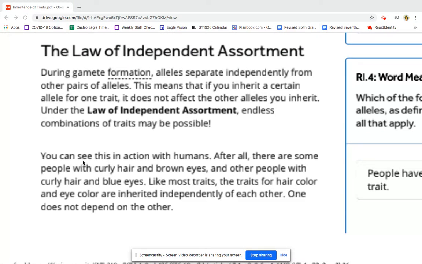You can see this in action with humans. After all, there are some people with curly hair and brown eyes, and other people with straight hair and blue eyes. Like most traits, the traits for hair color and eye color are inherited independently of each other. One does not depend on the other.